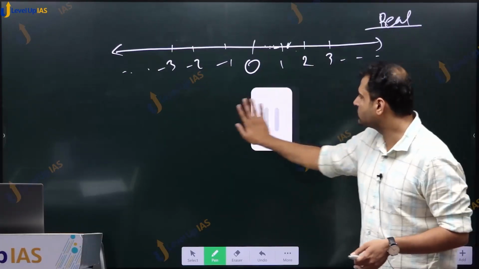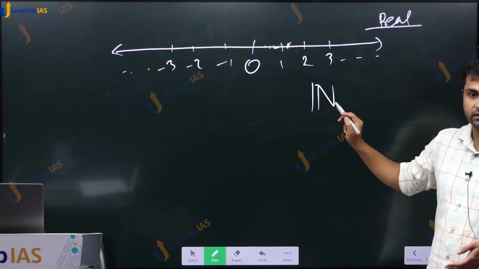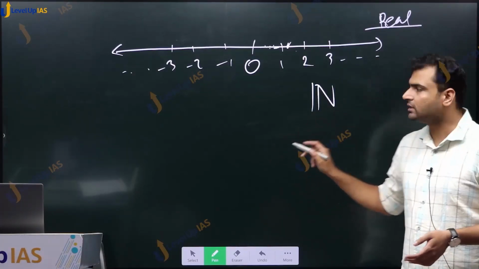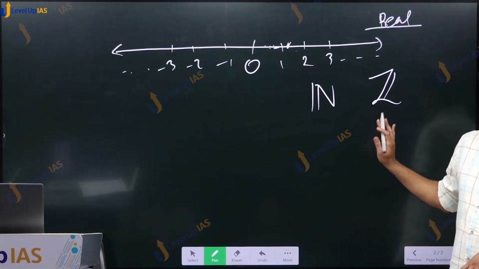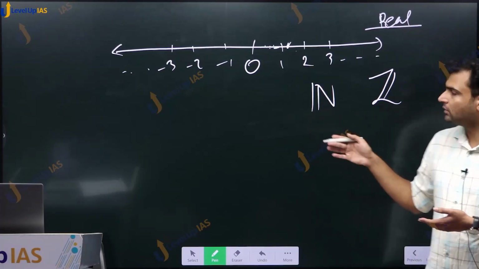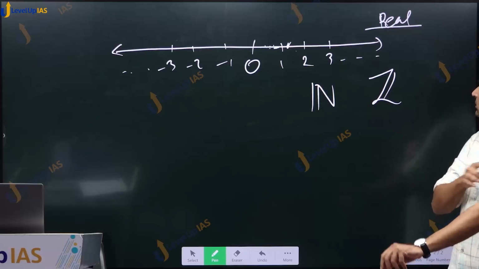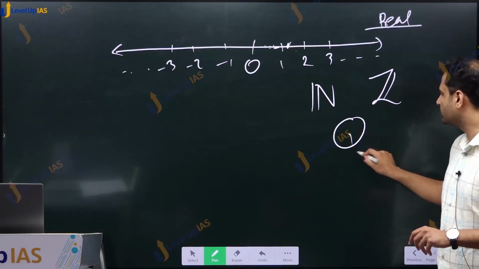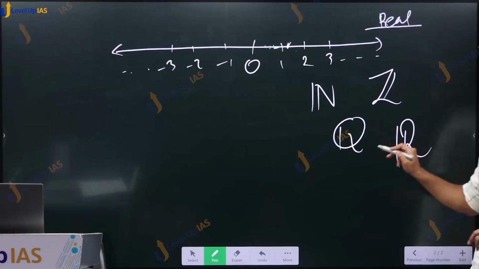And the symbol that we use for natural numbers is N. For integers we use Z. This is just custom. It comes from Latin languages. There would be some Latin names for this, so that is the convention it is coming from. Then for rational numbers we use Q, and for real numbers we use R.